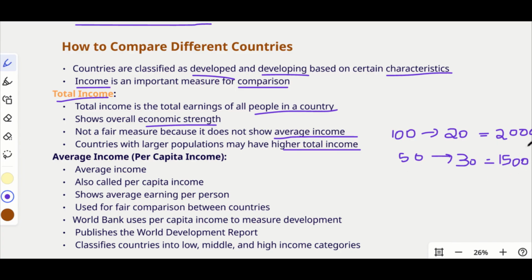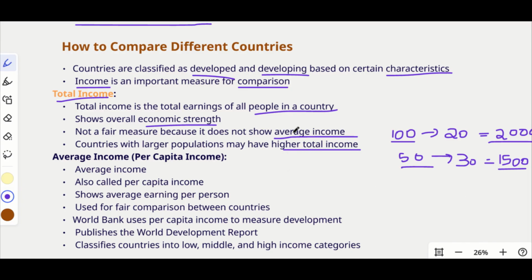So when you consider it, the total income will be more in the first country, right? Because there are 100 people. But what about the condition of the people? It will be comparatively better in the second country, right? Just because they have a low population, their total income is comparatively less. So that is why total income is not a proper method to identify the development of a country.